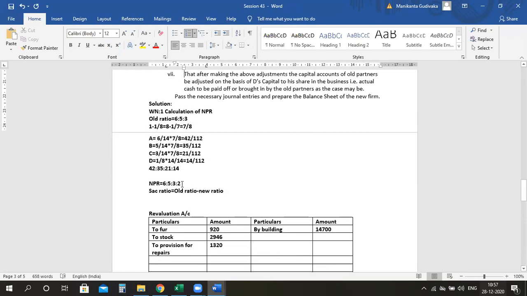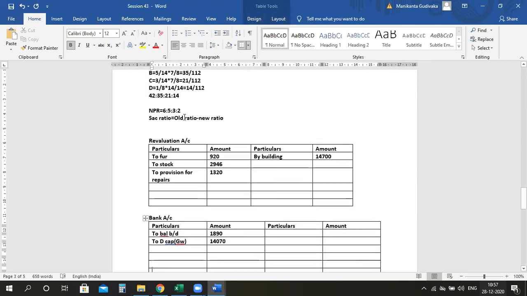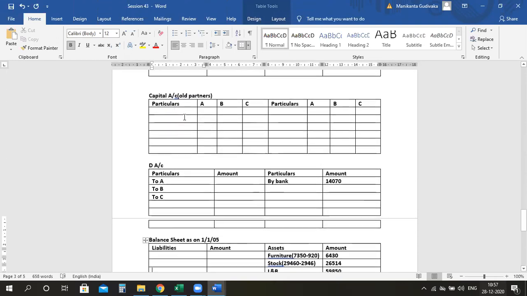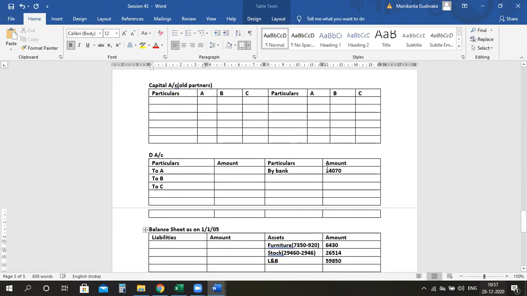Again, I'm telling you the sacrificing ratio will be the old ratio only. Please do the calculation just for confirmation purposes. Now, please divide it in the ratio 6:5:3. 14,070 in the ratio 6:5:3. Please tell me the calculation. 6/14, 5/14, and 3/14.